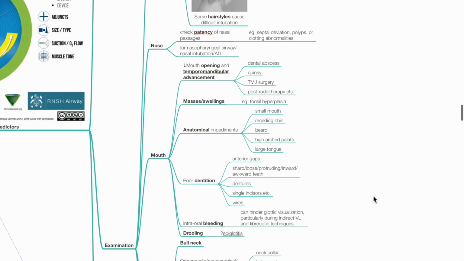Assess the mouth. Reduced mouth opening and temporomandibular advancement may be caused by dental abscess, quinsy, TMJ surgery, or radiotherapy. Assess for masses and swellings. Anatomical impediments such as small mouth, receding chin, beard, high arch palate and large tongue. Assess for dentition, anterior gaps, poor dentition, sharp, loose, protruding inward or outward teeth, dentures, single incisors or dental wires. Assess for intraoral bleeding or secretions, which may hinder glottic visualization.